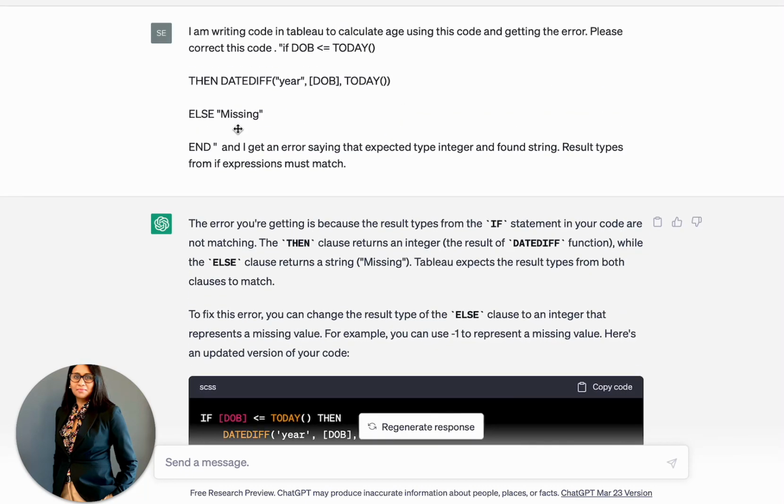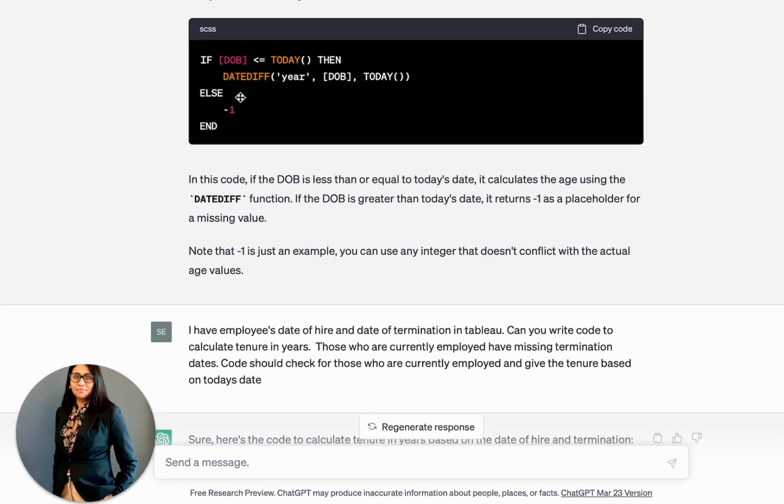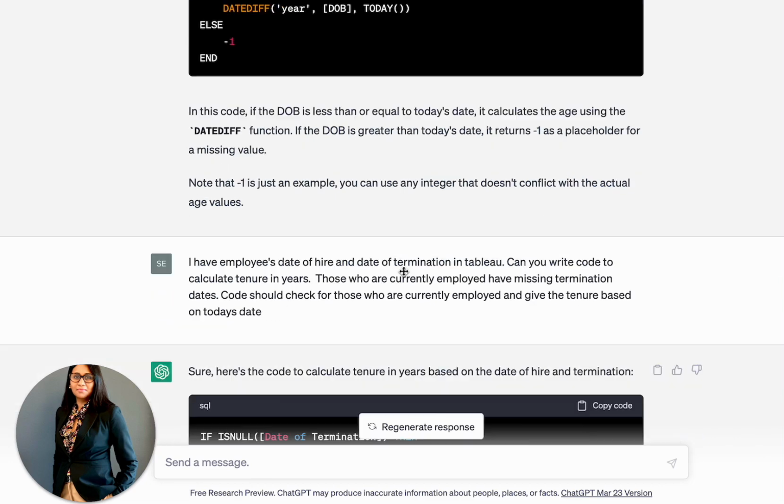And my else statement is giving me a string as an output. So there's a mismatch between the output from the then statement and else statement, which is an error. So it suggested that I could just use an indicative integer value as an output from the else statement of my if then else, and that was perfectly fine and fixed my problem.